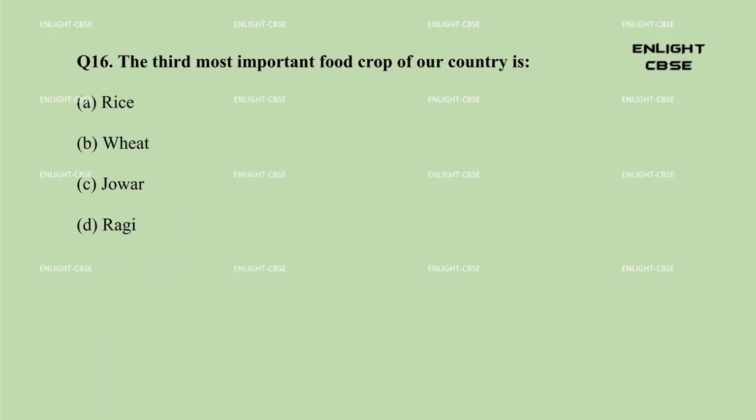Question 16. The third most important food crop of our country is: A. Rice. B. Wheat. C. Jowar. D. Rabi. Answer: C. Jowar.